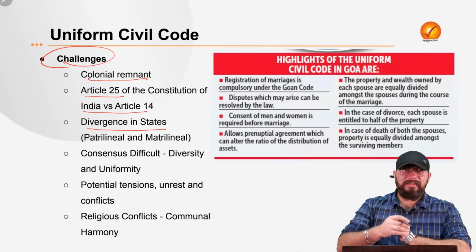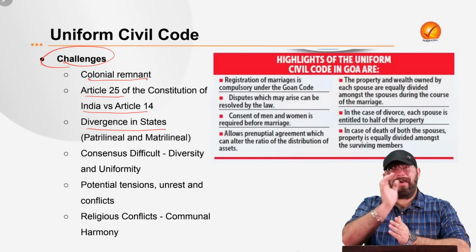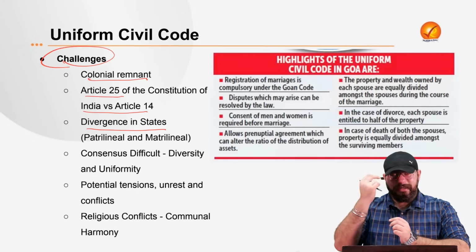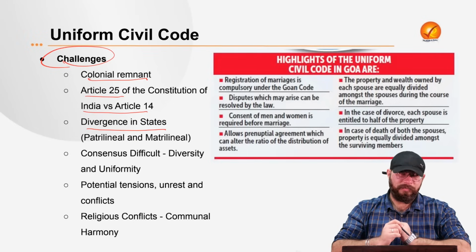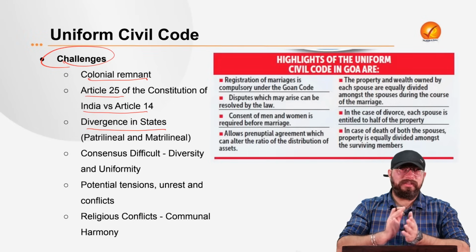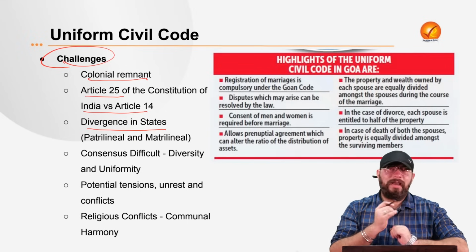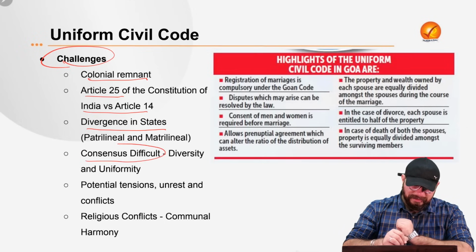Also, there is divergence in different states. For example, many states in our country are culturally patrilineal, but some of the southern states are matrilineal, and the northeastern states as well. So if a uniform civil code is applied in India, there might be a divergence amongst different states of our country also. And the consensus is difficult.